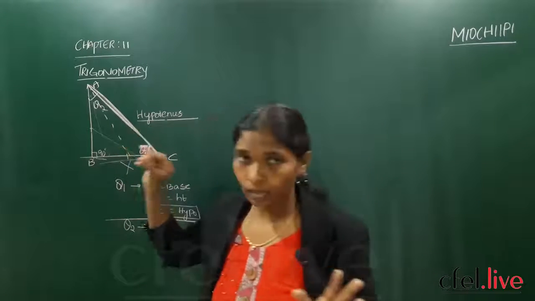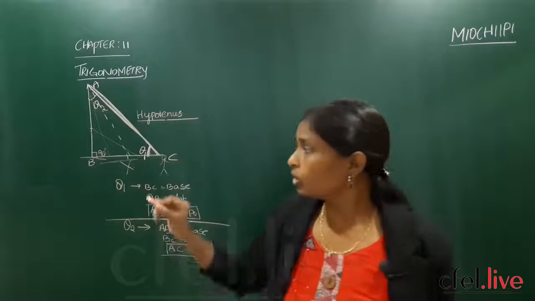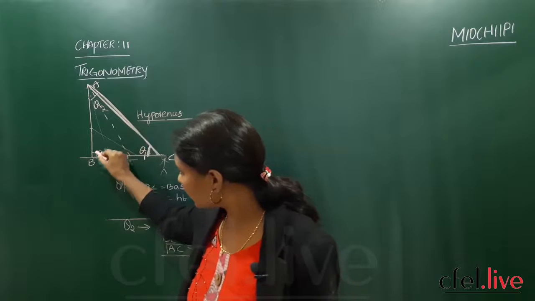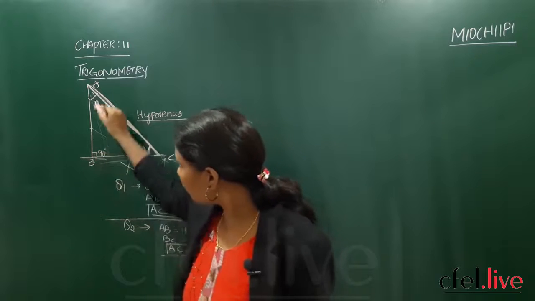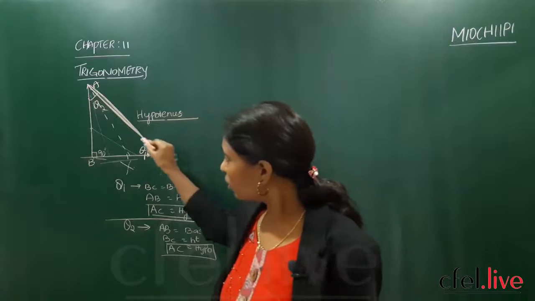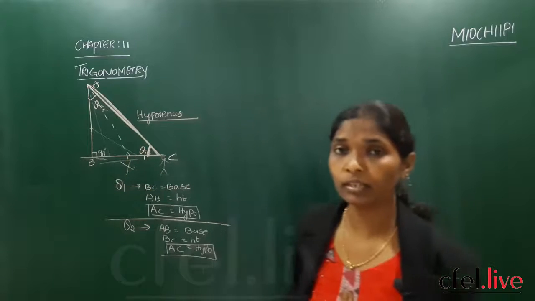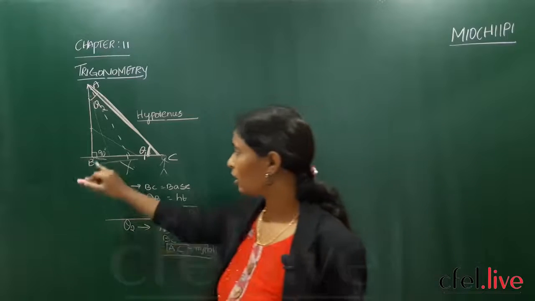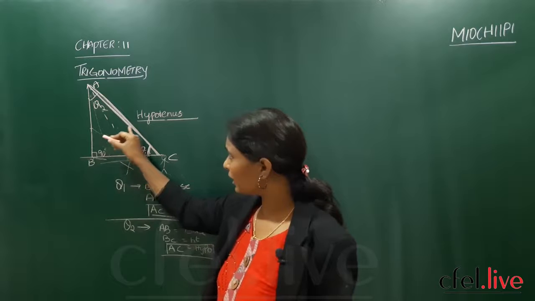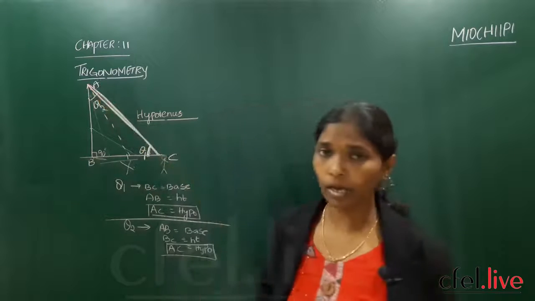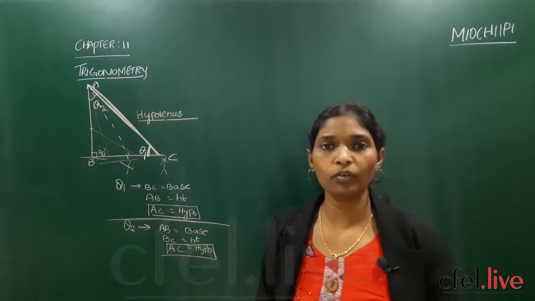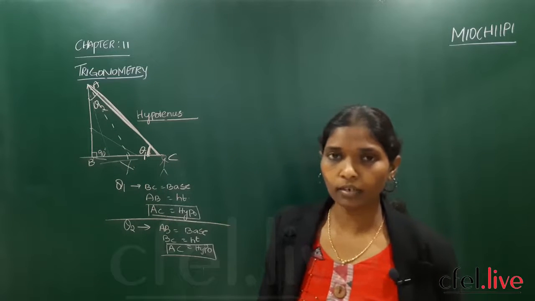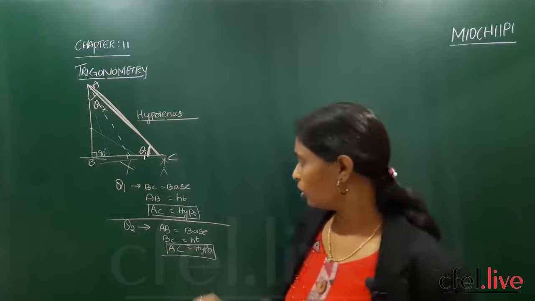If you are confused, as I have said earlier, the side AC which is opposite to the 90 degrees, opposite to the right angle, is called the hypotenuse, and the hypotenuse never changes whether you are at theta 2 or at theta 1. Got it? Is it clear till now?